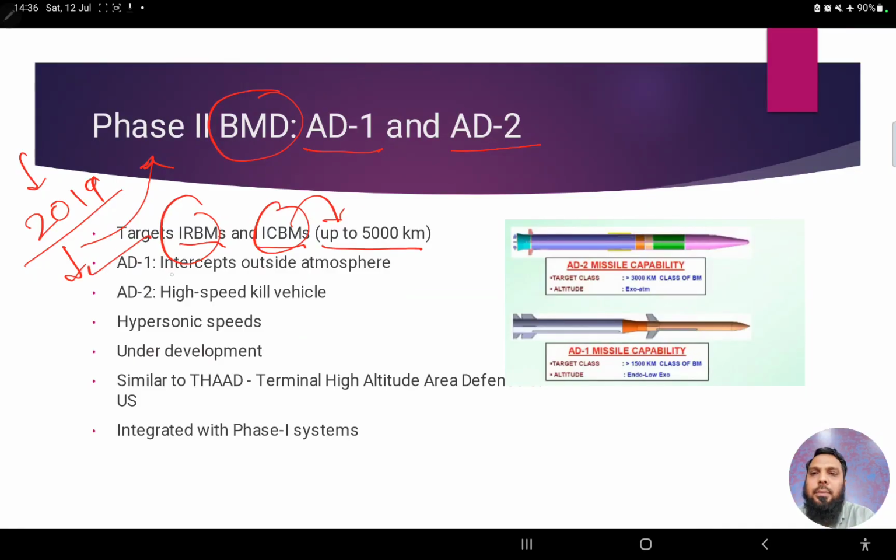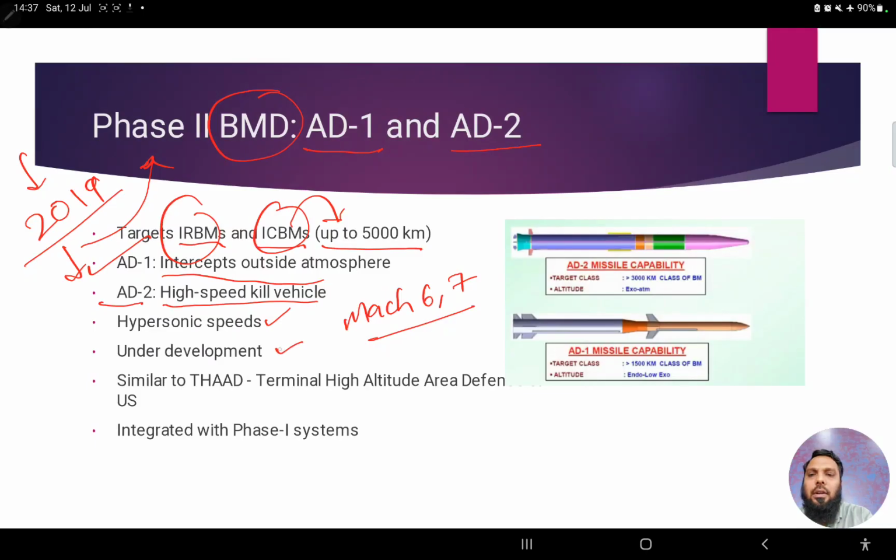AD1 basically intercepts outside the atmosphere itself. AD2 is a high speed kill vehicle mostly used for the endo atmospheric level, right? They have hypersonic speeds. Now hypersonic speeds is something like Mach 6 or Mach 7, right? Basically more than Mach 5 is called hypersonic.